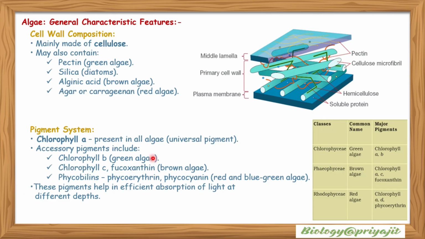Pigment system. Chlorophyll a is present in all algae. It is the universal pigment of algae. Accessory pigments include chlorophyll b found in green algae or Chlorophyceae, so Chlorophyceae has major pigments chlorophyll a and chlorophyll b. Phaeophyceae or brown algae contain chlorophyll a, chlorophyll c and fucoxanthin. Phycobilins, phycoerythrin and phycocyanin are found in Rhodophyceae or red algae along with chlorophyll a and chlorophyll d. These pigments help in efficient absorption of light at different wavelengths.